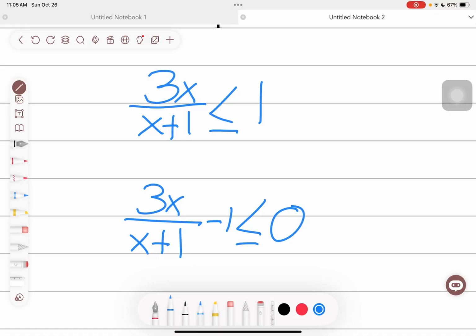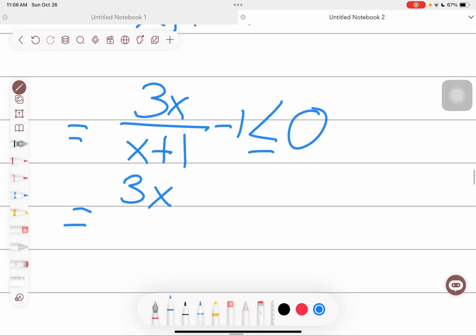Then we simplify the top part, which is the numerator. 3x minus (x plus 1) close parenthesis over x plus 1.